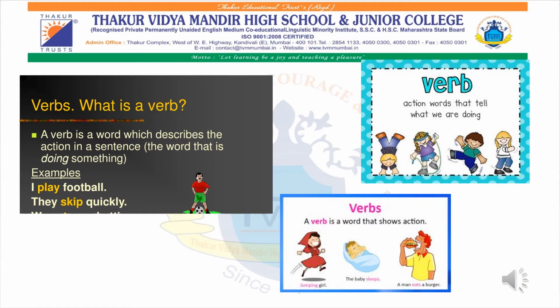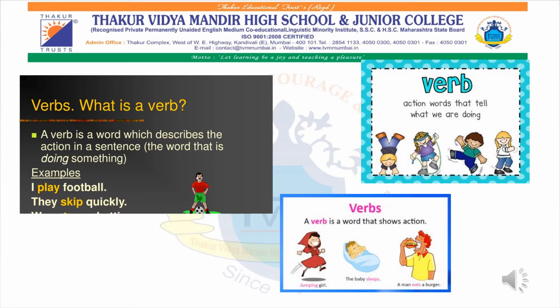As you all know, a verb is a word that shows some kind of action, or you can also say a verb is a word which describes the action in a sentence. The word that is doing something. For example, eating, walking, sleeping, singing. All these action words are known as verbs.